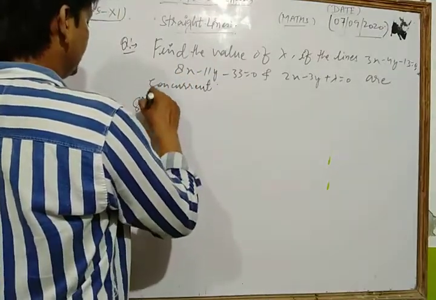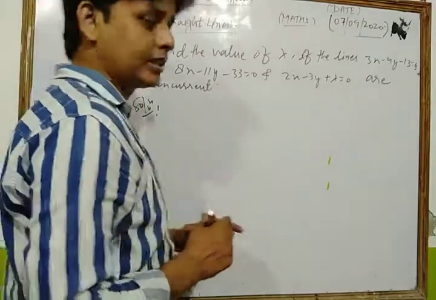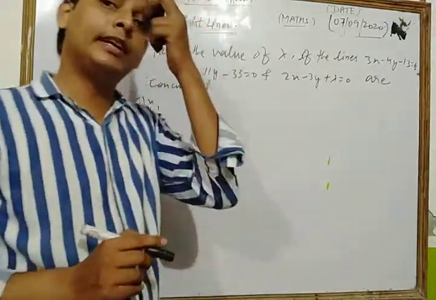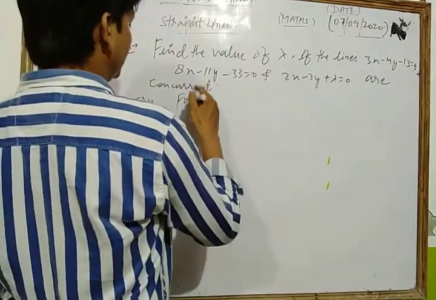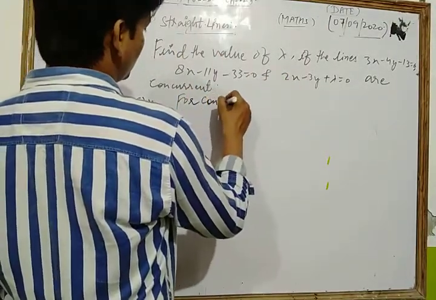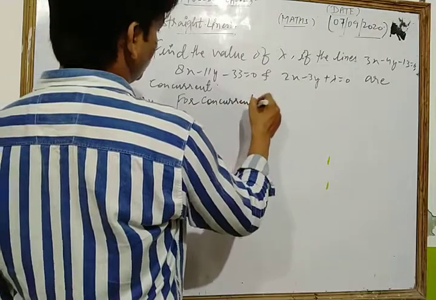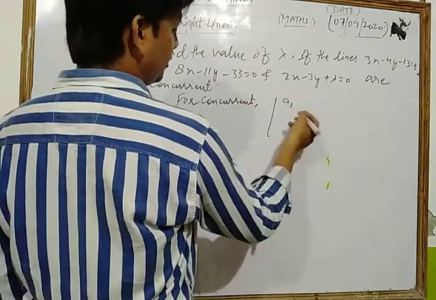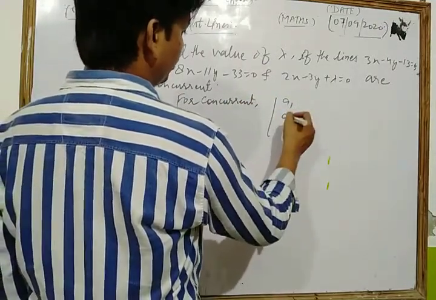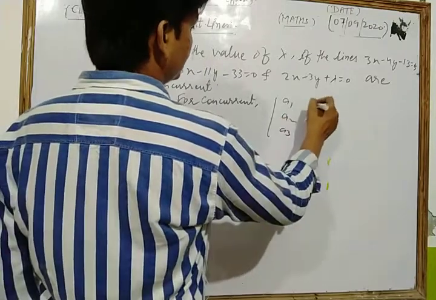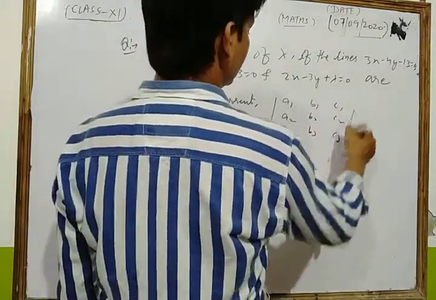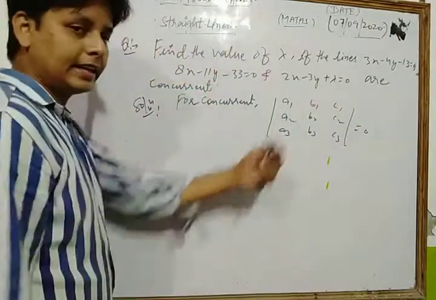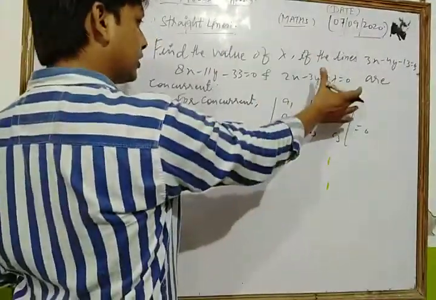Let's see its solution. Dear students, you know what I just discussed about that topic. If three lines are concurrent, then for concurrency, the determinant of the values a1, a2, a3, b1, b2, b3, c1, c2 and c3 must be equal to 0. So here we apply that property because these are concurrent.